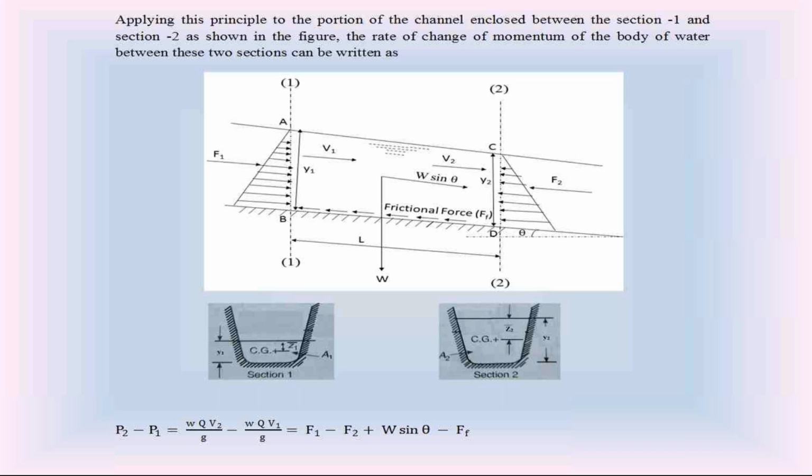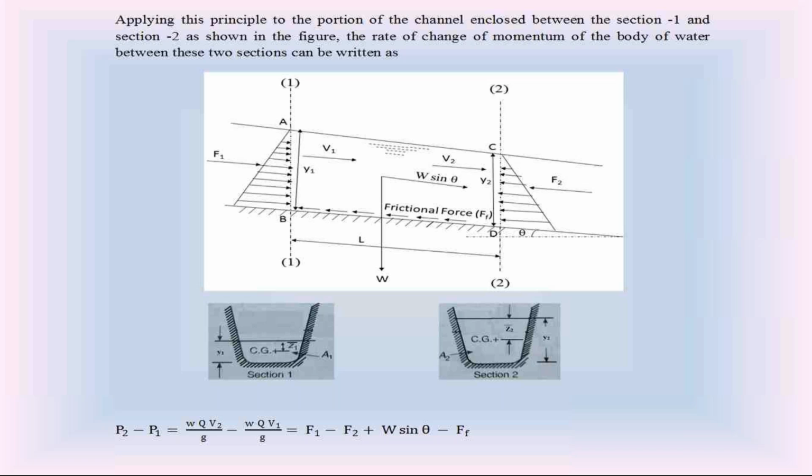So at section 1, the rate of linear momentum P1 is equal to W Q V1 by Z, whereas at section 2, the rate of linear momentum P2 is equal to W Q V2 by Z.